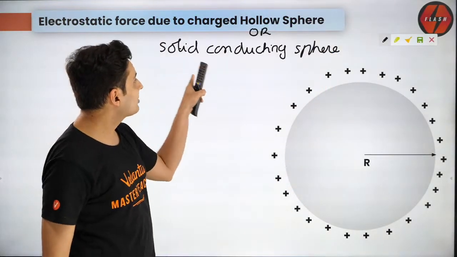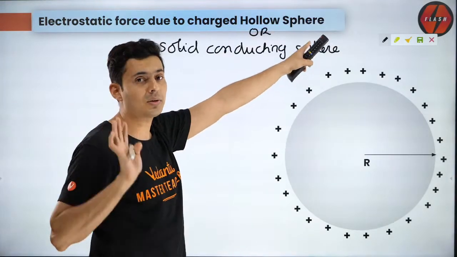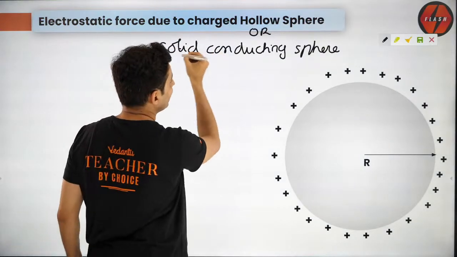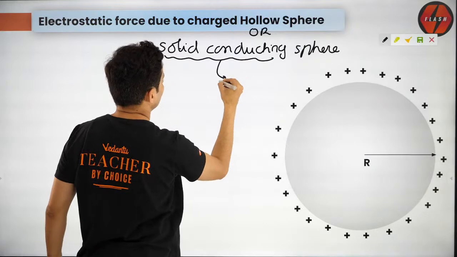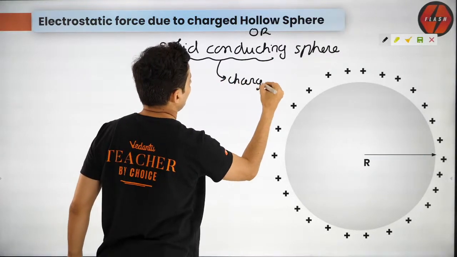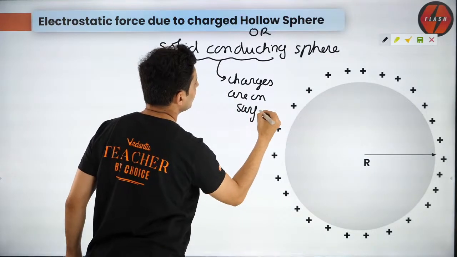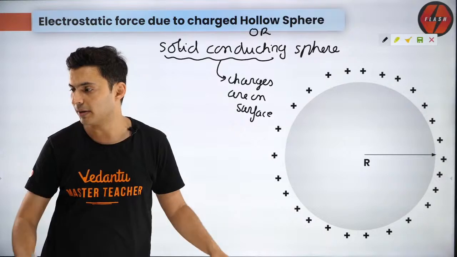Why am I saying even a solid conducting sphere is same as a hollow sphere? Only for electrostatics. Why? Because for solids which are conductors, all the charges, remember, charges are on surface. That's the only reason why I'm saying that. Okay, remember, it's very important.